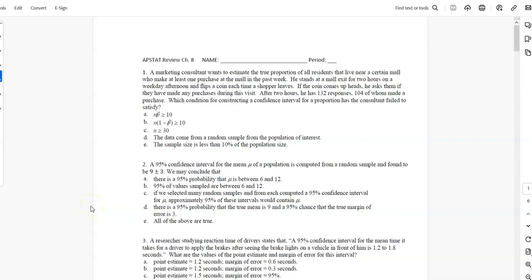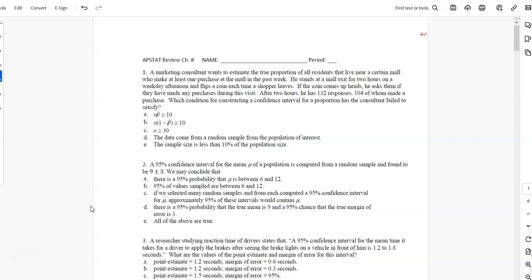Okay, this is AP Stat Chapter 8 review here. A marketing consultant wants to estimate the true proportion of all residents that live near a certain mall who make at least one purchase at the mall in the past week. He stands at a mall exit for 2 hours on a weekday afternoon and flips a coin each time a shopper leaves. If the coin comes up heads, he asks them if they have made any purchase during this visit. After 2 hours, he has 132 responses, 104 of which made a purchase. Which condition for constructing a confidence interval for a proportion has he failed to satisfy?